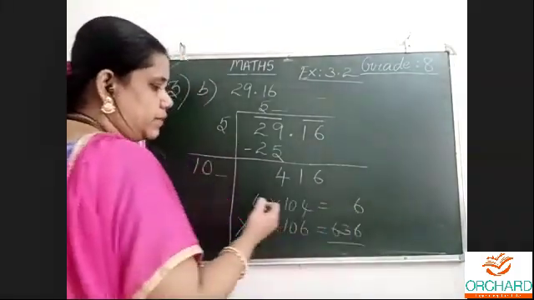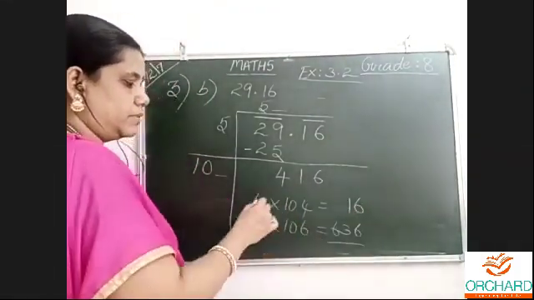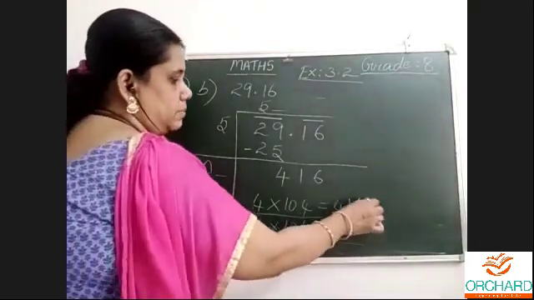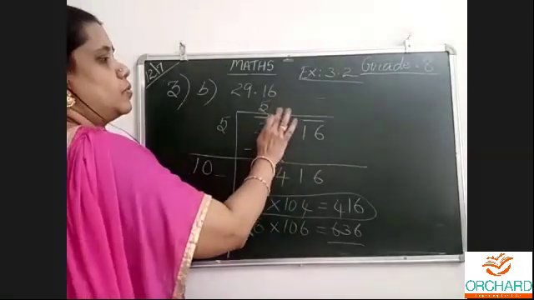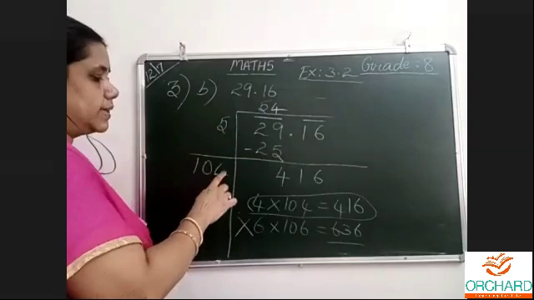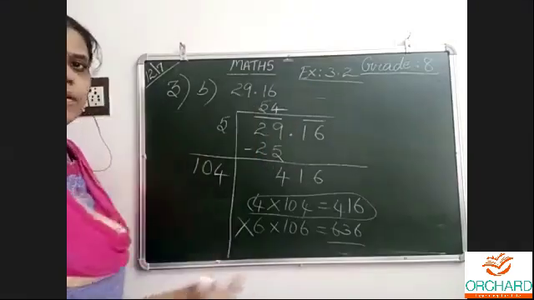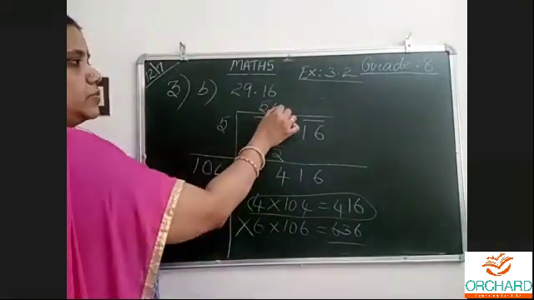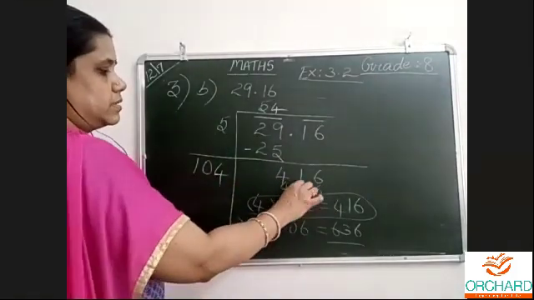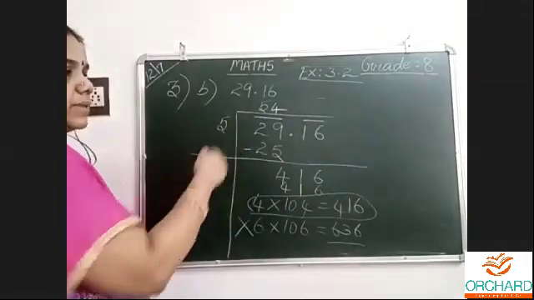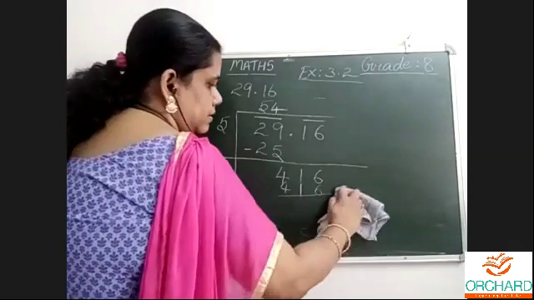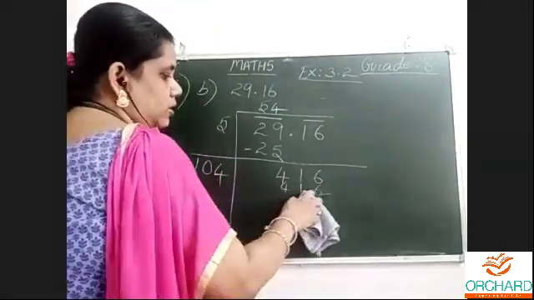4 for the 16, 1 0 for the 0, so 0 plus 1, 1 4 1 4. We got this, so this is the number. 4 here, same 4 here. I should not underline, okay? To explain to you, I made a dash. 4 4s are 16, 6 carried over, 1 0 for the 0 plus 1. Normally, how do we do? 416, 416. So what is the thing on subtraction?